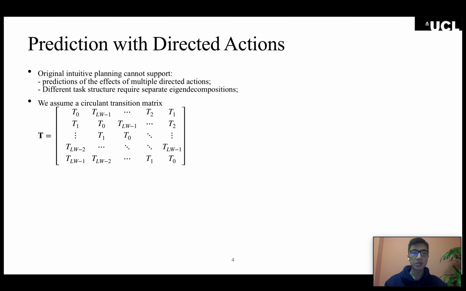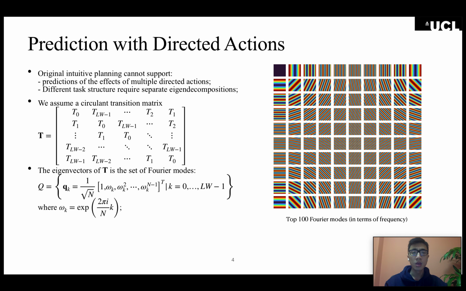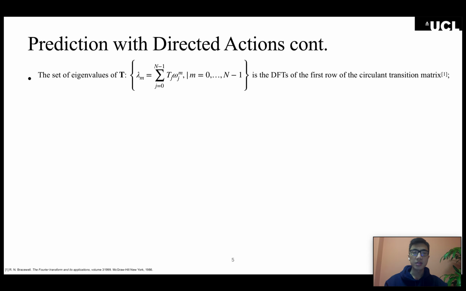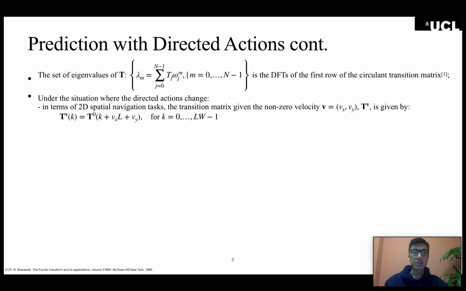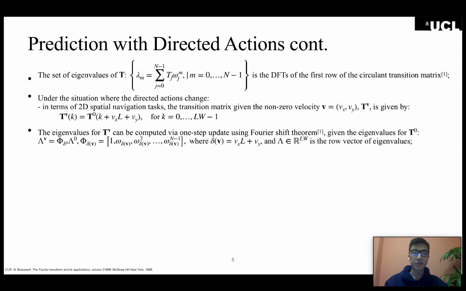Specifically, we are going to focus on the circulant transition matrix, which means that the transition structures are translation invariant across each state. We know that all circulant transition matrices of the same dimensions share the same eigenbasis, consisting of the Fourier modes, which are just plane waves in two-dimensional environments, shown on the right. By Fourier analysis, we know that the corresponding eigenvalues are just the discrete Fourier transforms of the first row or column of the transition matrix. Under the same environment, given different actions, the eigenvalues can then be updated efficiently using the Fourier shift theorem.